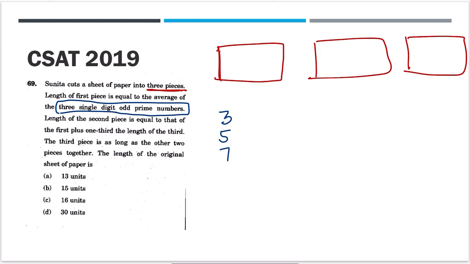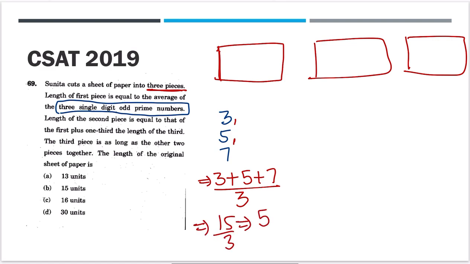Now the length of first piece is equal to average of 3 single digit odd prime numbers. Which single digit odd prime numbers are they? 3, 5, 7. What is the average of this? 3 plus 5 plus 7 by 3. This is what we are going to learn in arithmetic. But remember, it is the sum of numbers divided by how many numbers there are. So 3 plus 5 plus 7 divided by 3 gives 15 by 3, so 5 is the value of first.